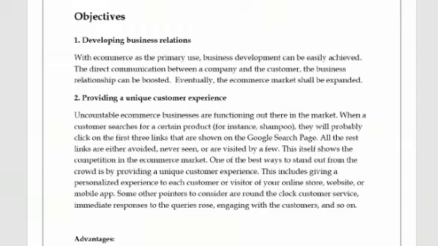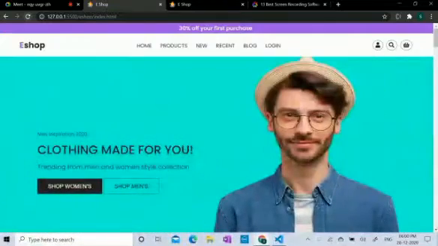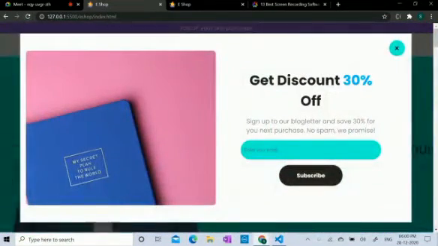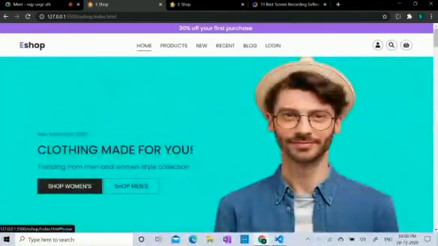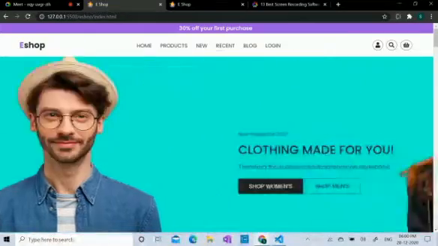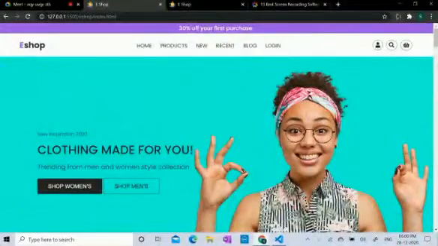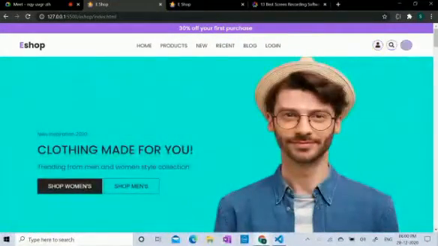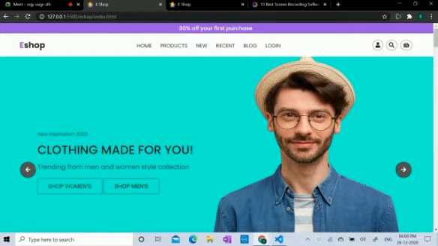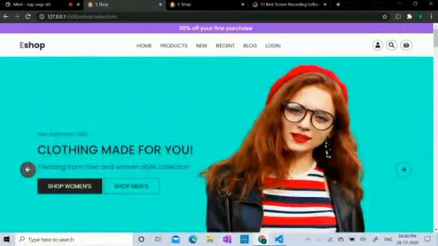So let's move forward to our website. So here's the website for our e-shop, and you can see there's a pop-up here where you can subscribe to our newsletter by entering your email. Now here in the website, in the navigation bar, you can see there's home, products, new, recent, blog and login. You can view your profile here and search for products, and there's the cart. And here in this slider you can go shop category wise, like shop for men, shop women's.